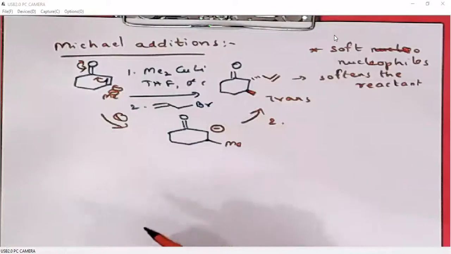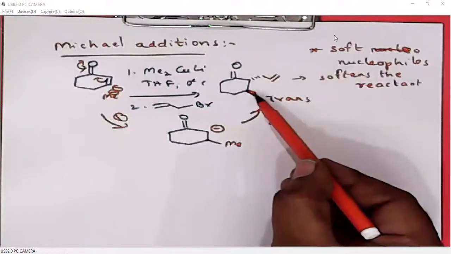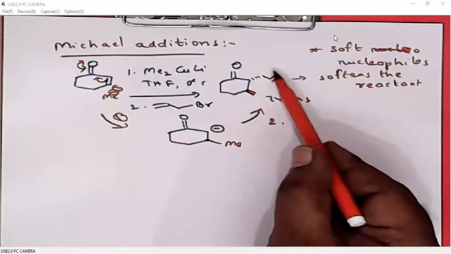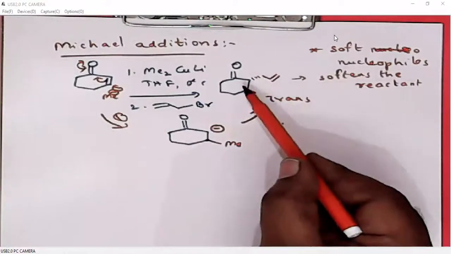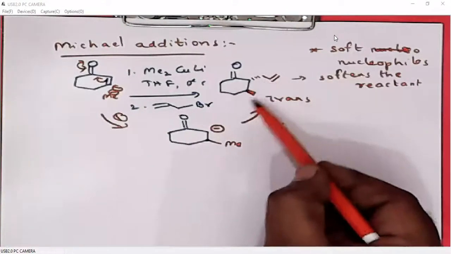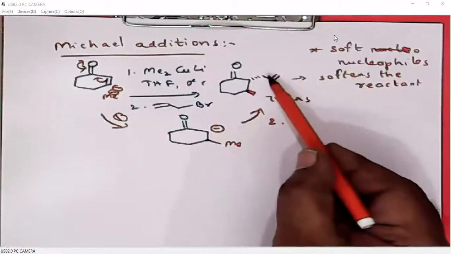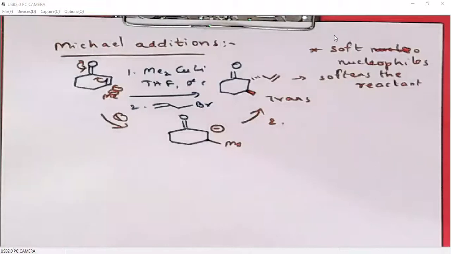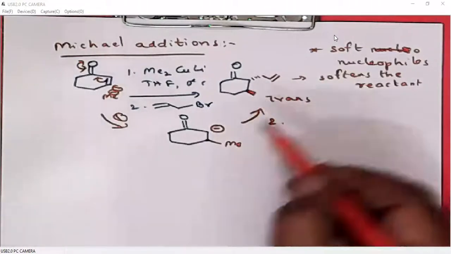Why? It is a simple reason. If the methyl group is above the plane, then this allyl group will feel steric crowding from above the plane. Below the plane, there is no such alkyl group, so there is no steric crowding. So the allyl group will easily approach this molecule from below the plane. That is why these two alkyl groups must be trans to each other.